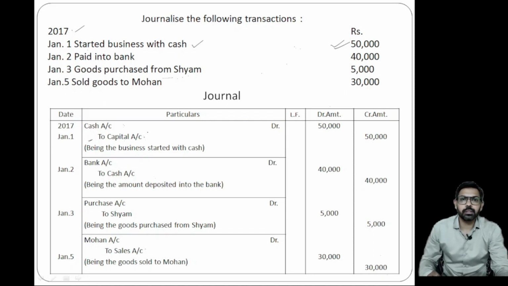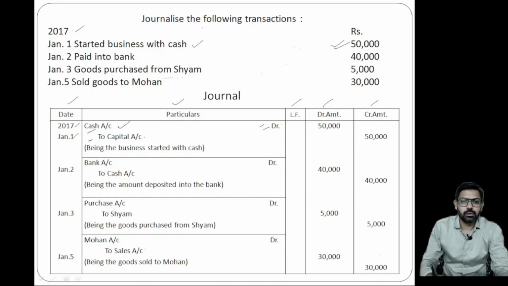What comes in business is debited. So what comes in business? Cash. That's why the cash account is debited. Before that, you should know how we draw journal entries: columns for date, particulars, ledger folio, debit amount and credit amount. First we write the date, 2017 January 1st. Now talk about the first transaction. Cash comes in business, that means the cash account is debited.